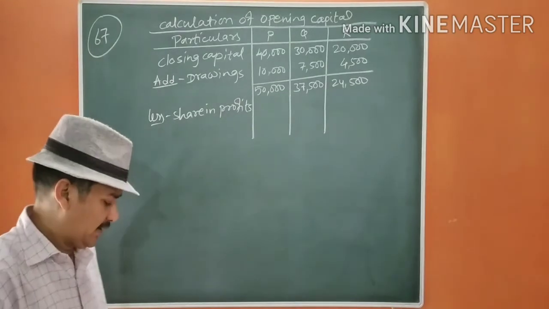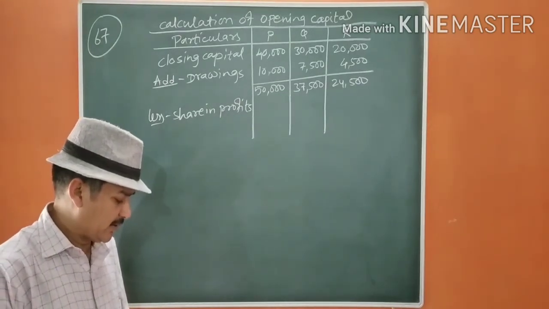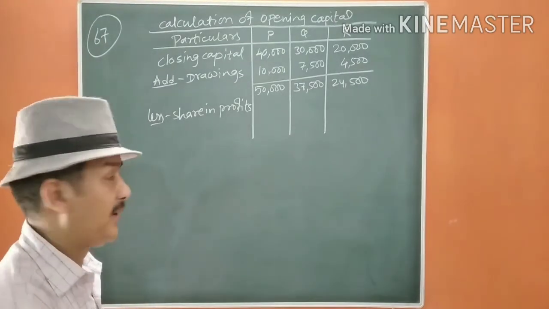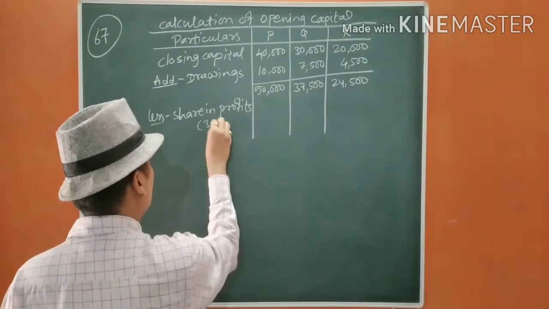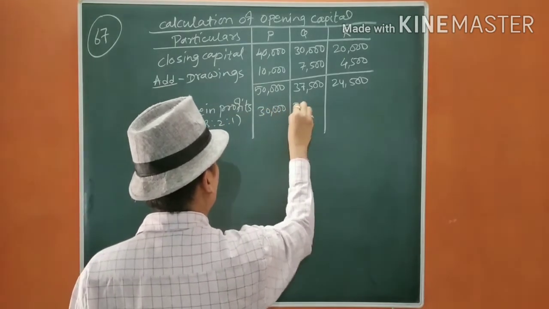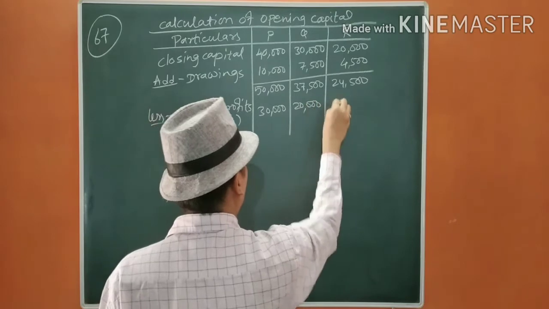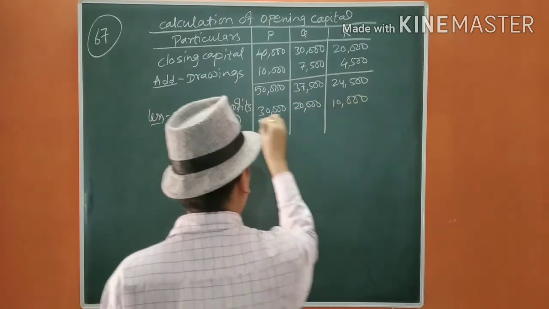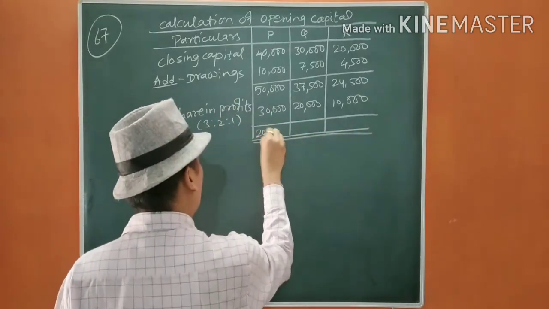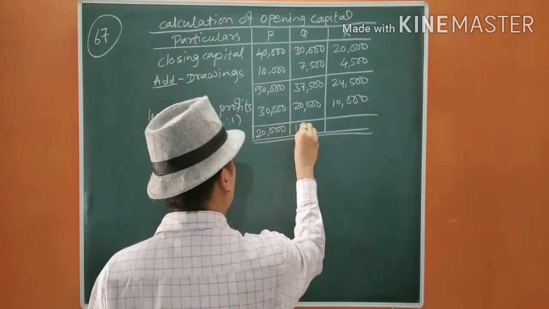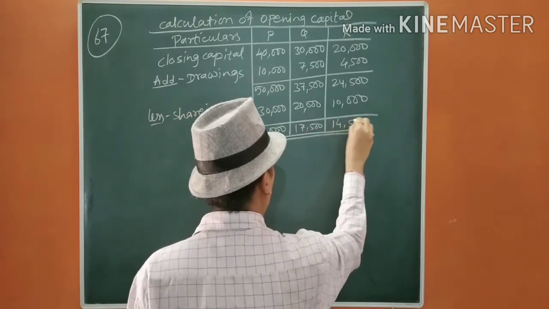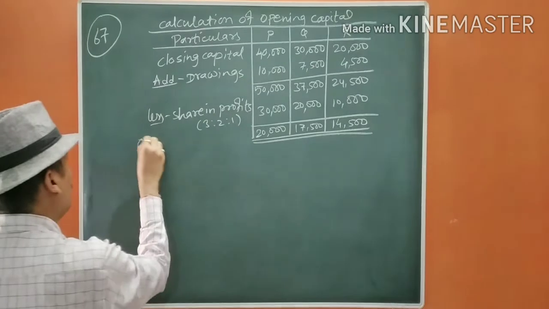Profit given to us is 60,000, that is distributed in 3:2:1, that means 30,000, 20,000 and 10,000. So the opening capital is 20,000, 17,500 and 14,500. This is our opening capital.